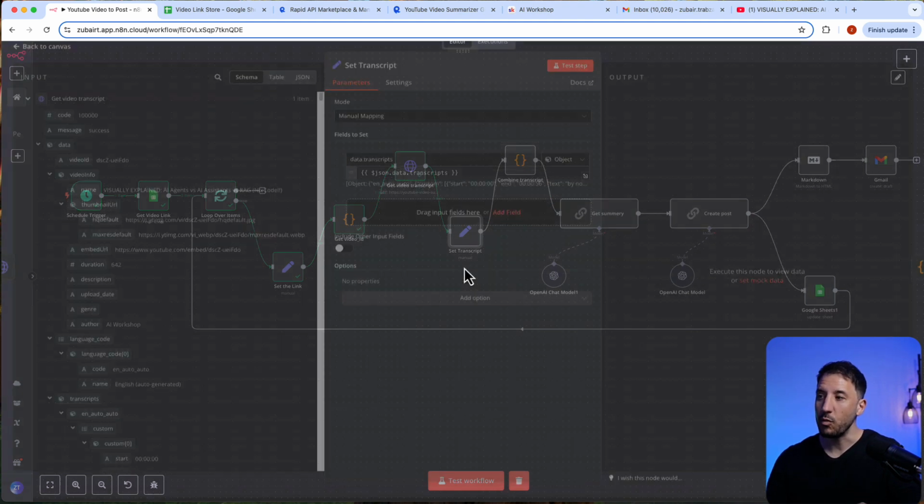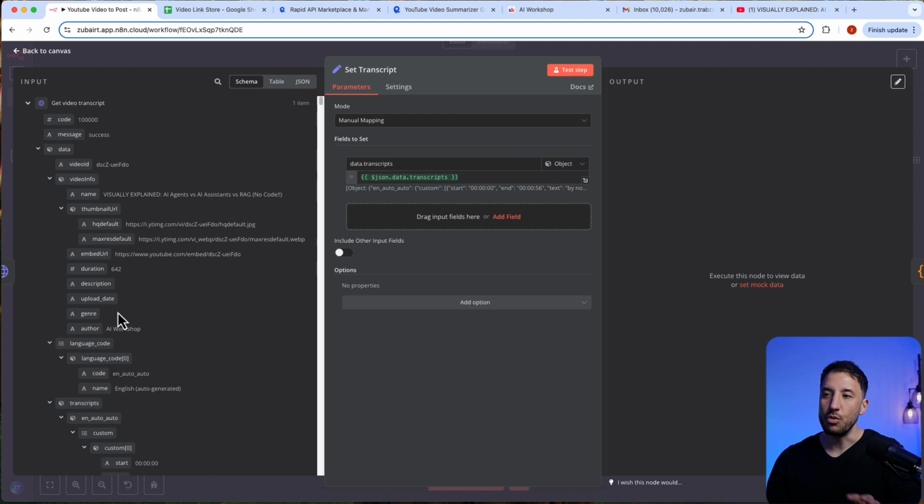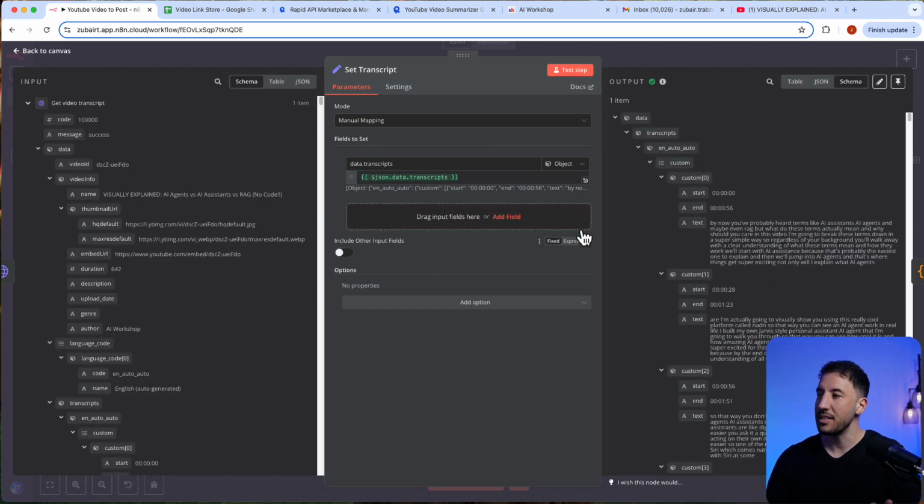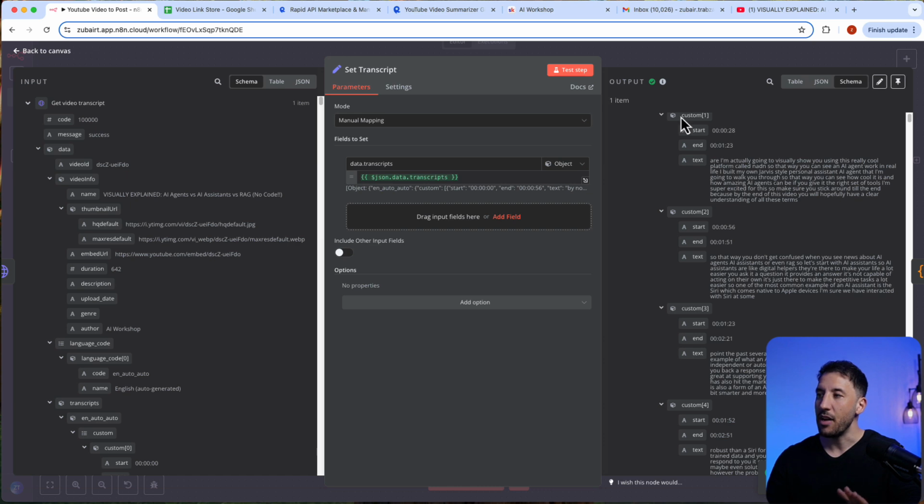But before that, what we need to do is grab just the transcript, because from that API we have a lot of output that we don't necessarily want to grab. So we just want to grab all the transcript objects only. So that's exactly what I'm doing. I'm using the set node to grab the transcripts only. So let's go ahead and do that. I'm going to test that step. And now, as you can see, I have all of the transcripts.